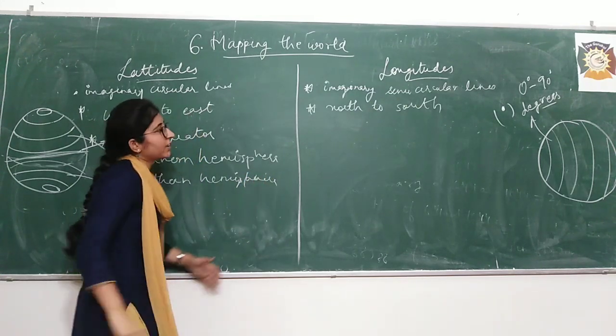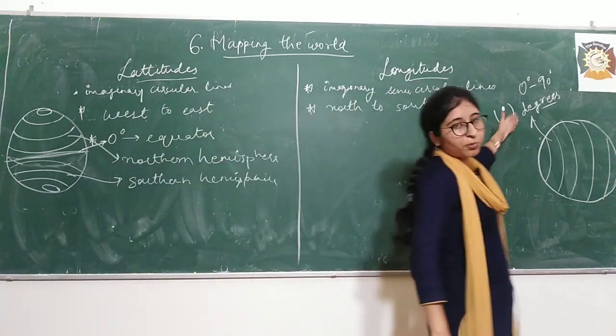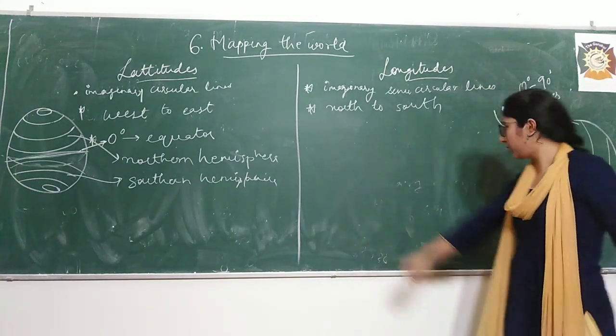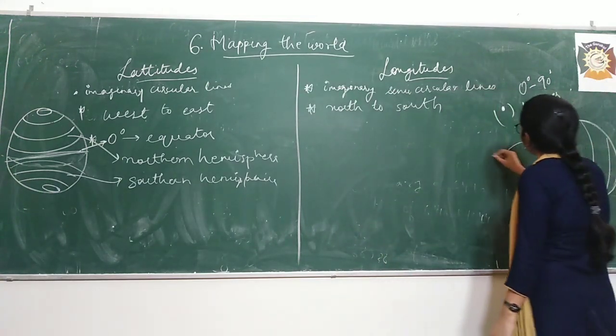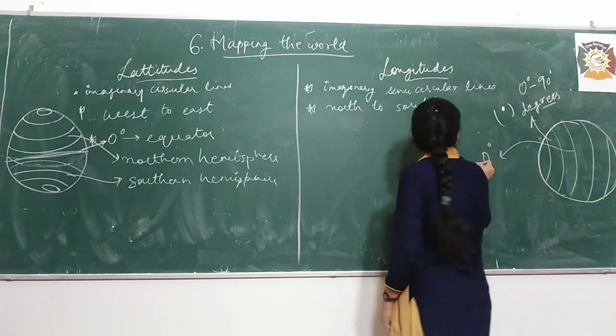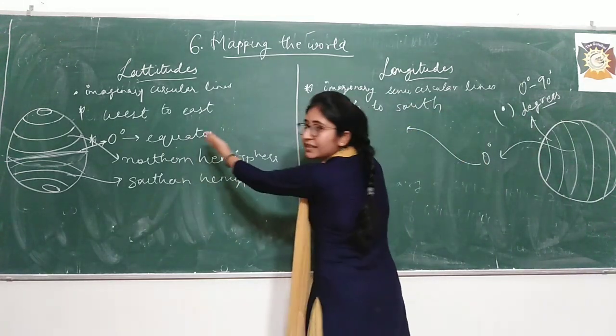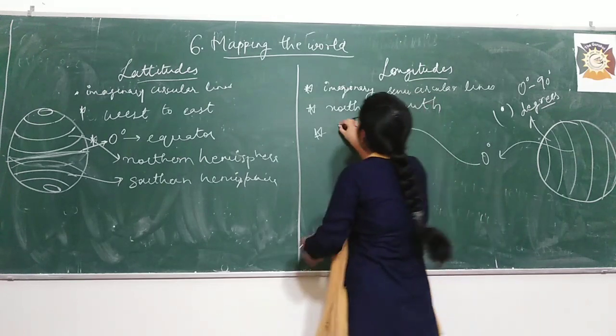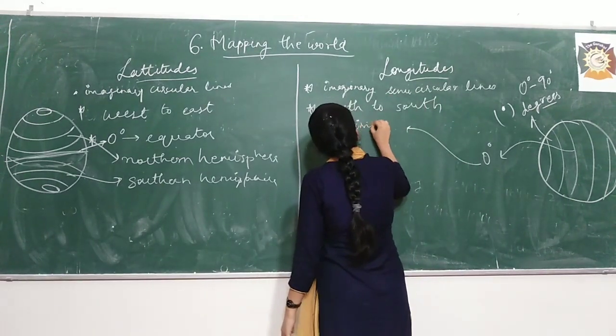Now when we move to these longitudes, these are also measured in degrees. Now here the center line, the 0 degree line, there is a name for it. There it was known as equator. Here this 0 degree line is known as prime meridian.